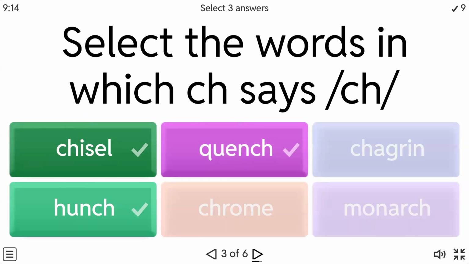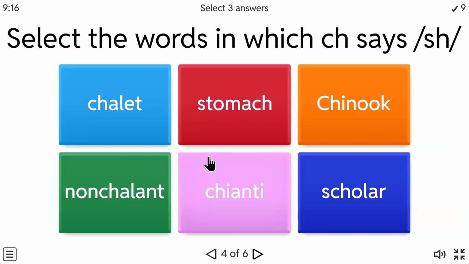Now we will go to our next. Select the words in which CH says sh sound. So you have to select the sh sound. Can you do this for me? Can you type in the chat box where it makes sh sound? Can you type it for me? Yes. Shallot. Yes, I'll just annotate it for you. Over here it makes the sound shallot.